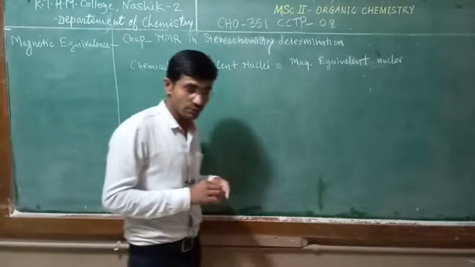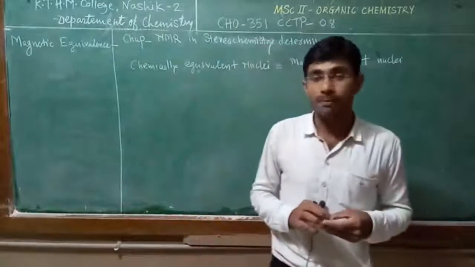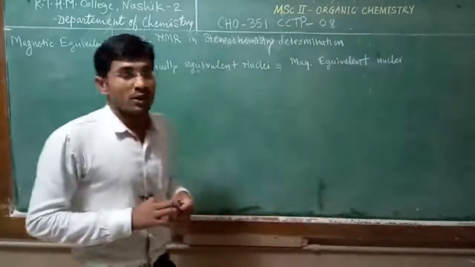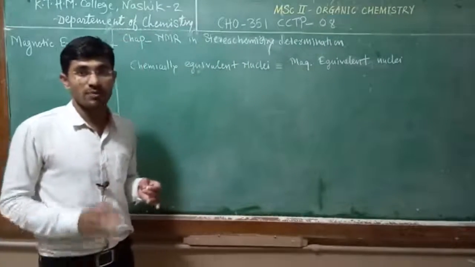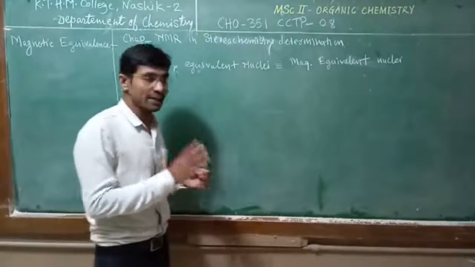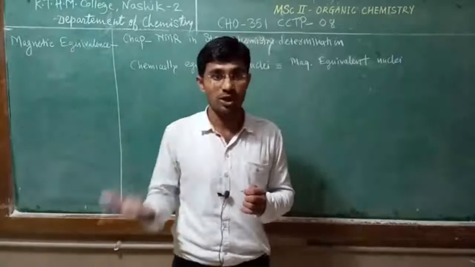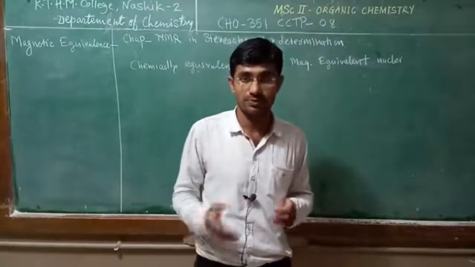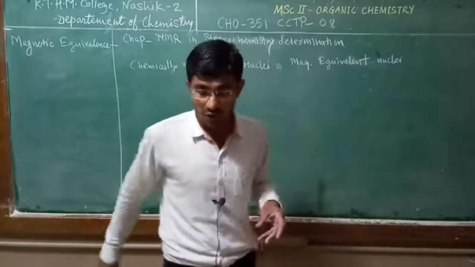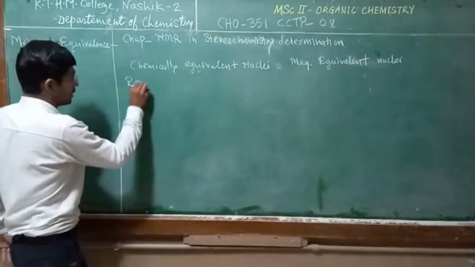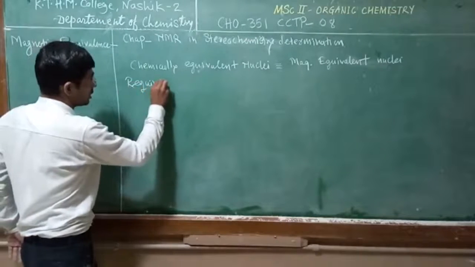For magnetically equivalent nuclei, they must have the same magnetic environment, and must couple with other nuclei with the same coupling constant. So for magnetically equivalent nuclei there are two strict requirements.